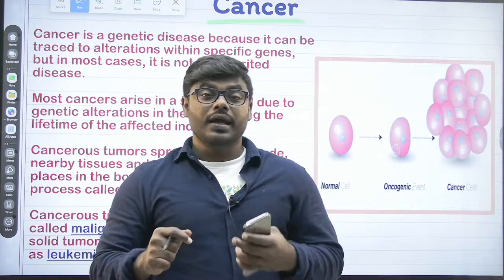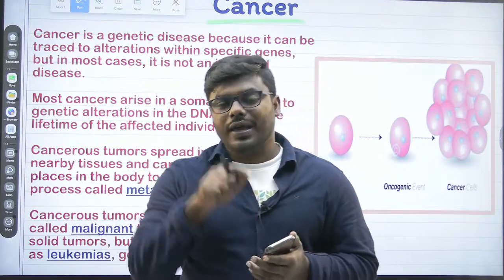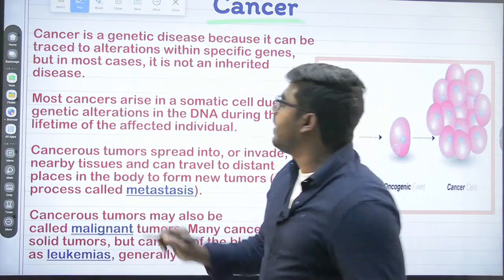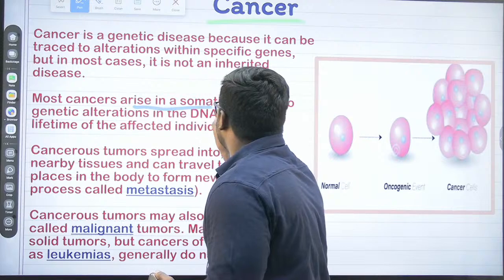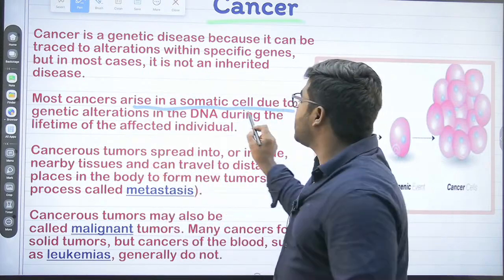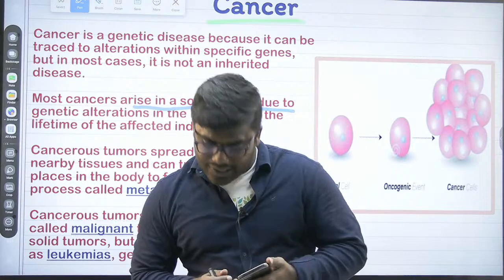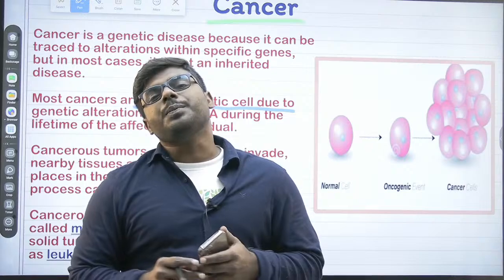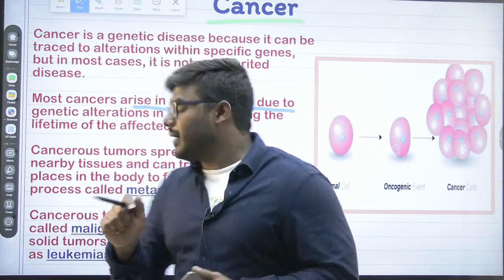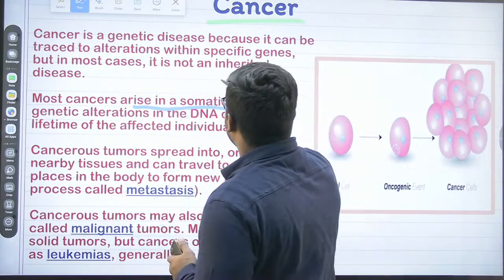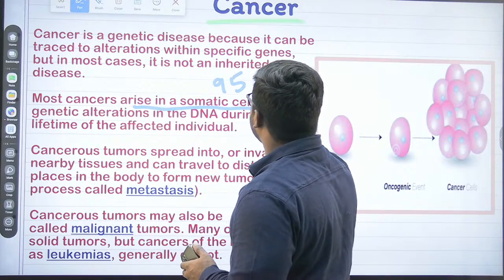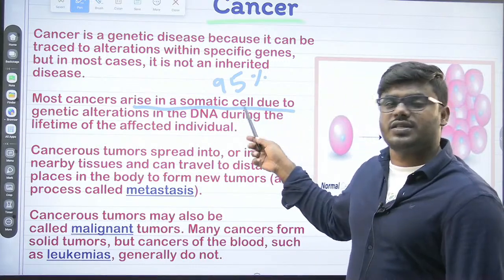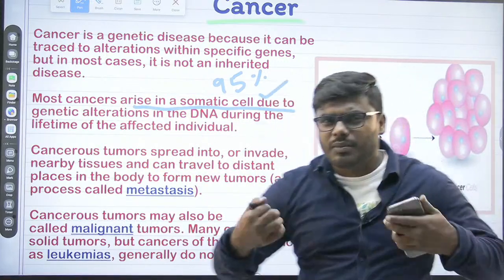No, nothing like that. Every cell of the body can easily get affected by cancer. I want every one of you to understand, friends, listen. Most cancers generally arise from the somatic cells. What are somatic cells? Every cell of the body, we can call it a somatic cell, except a germ cell. So what you have to understand: 95% of all cancers occur in the somatic cell, nothing but the body cell.